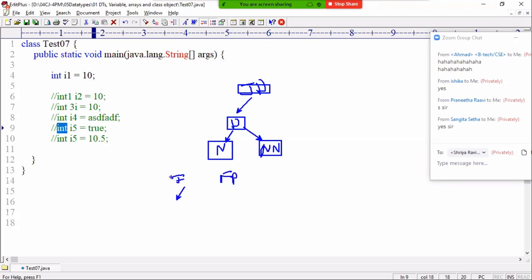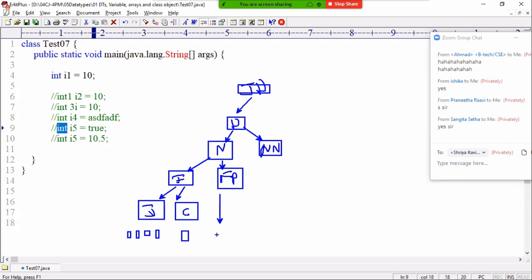Integral is again divided into two types: integer and character. Integer has 4 data types, character 1 data type. Under floating point we have 2 data types. Non-numeric has only 1 data type.